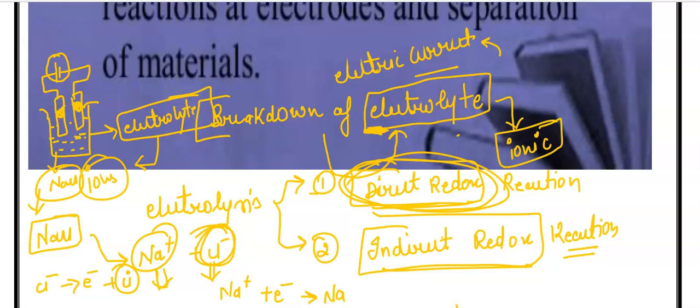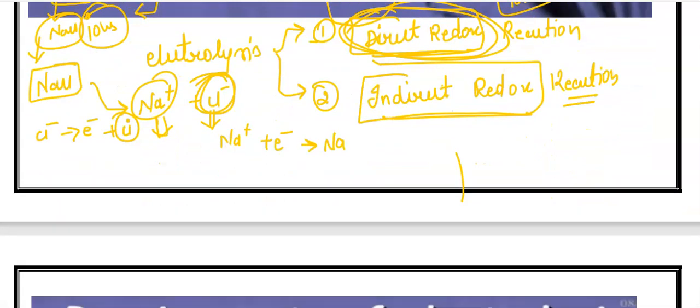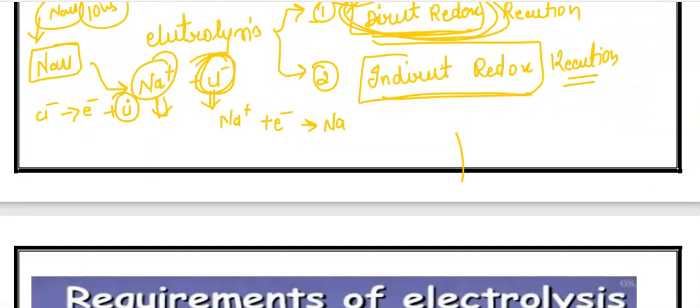Now what is an indirect redox reaction? If you are taking two beakers separately, and you are doing oxidation in one beaker and reduction in another beaker, then this is known as the indirect redox reaction, or indirect electrolysis. Basically we have to do the same thing.